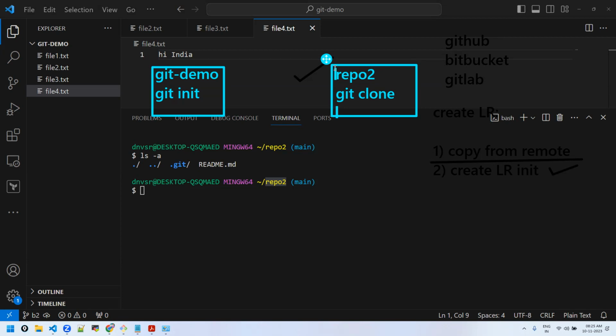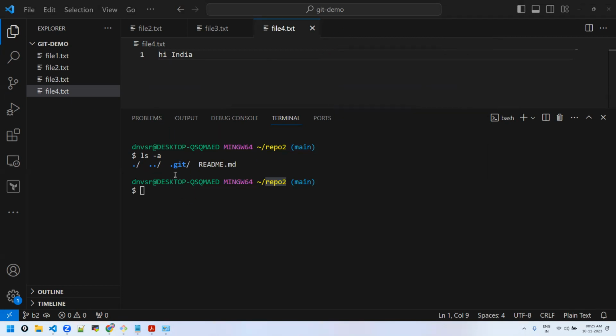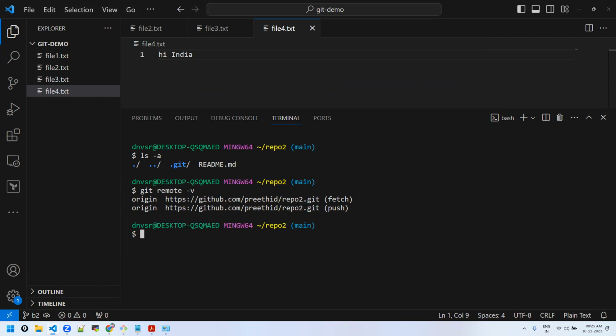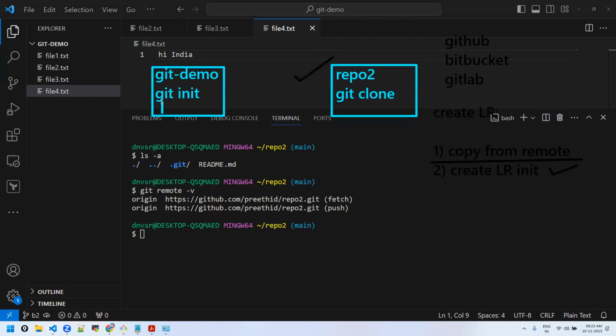You can make any changes like how you do. Another thing is, here you don't need to map to remote. It's already mapped here, which means you don't need to do git remote add origin. Am I making sense? In the other case, if you want to connect, you will do git remote add origin, because it's a local one you want to map. Here the remote is already configured when you do git clone.